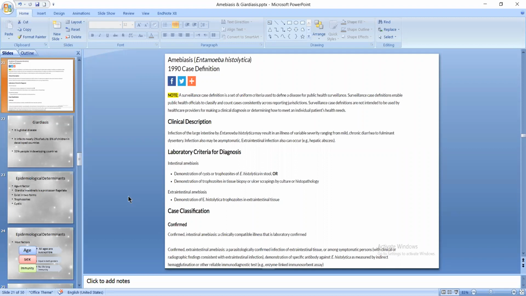There are also laboratory criteria for diagnosis: demonstration of cyst or trophozoite in stool, or demonstration of trophozoite in tissue biopsy or ulcer scraping by culture or histopathology. And we can classify our cases on the basis of this case definition and laboratory criteria.